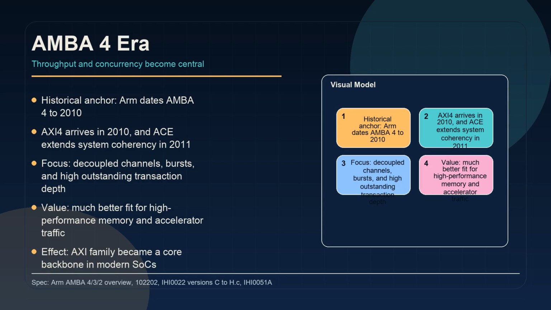AMBA 4 takes the AXI direction and pushes it further. ARM dates this generation to 2010 with AXI4, then adds ACE in 2011 to extend coherency across the system. The center of gravity is now throughput, deeper concurrency, and shared memory scale for processors, DMA engines, and accelerators. AMBA 4 does not start the AXI story. It scales and hardens it.